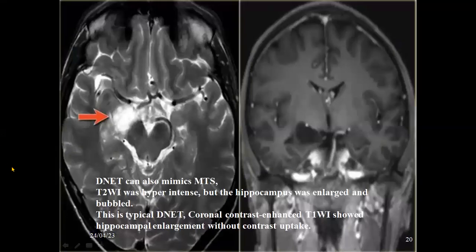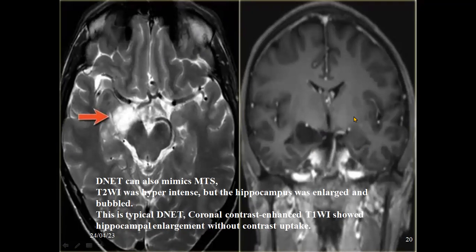This is another differential diagnosis. DNET also can mimic MTS. The T2 is hyperintense, but the hippocampus is also enlarged here with some bubbles, as we see here. This is a typical DNET. This is with contrast.